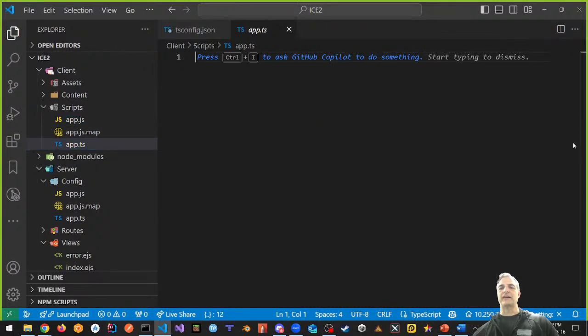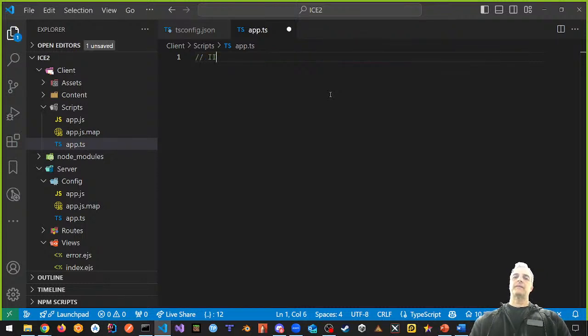Let's make something. Let's test it out. Let's test out JavaScript. Here's JavaScript, and here's a closure for the first time. This is called an IIFE, which is an immediately invoked function expression.